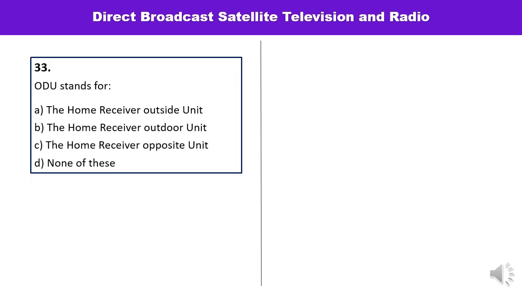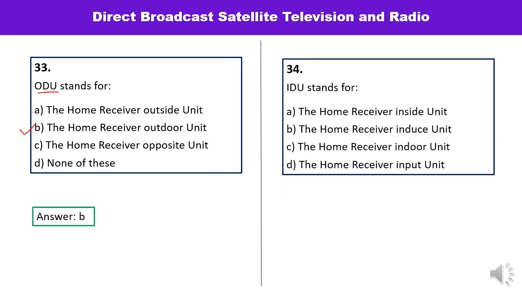Question number 33 is, ODU stands for what? ODU is outdoor unit. So it would be the home receiver outdoor unit. Remember it. Answer is B. Next question is, IDU stands for what? IDU stands for indoor unit. As ODU stands for outdoor unit, this is indoor unit. So what would this be? The home receiver indoor unit. It means the answer is C.